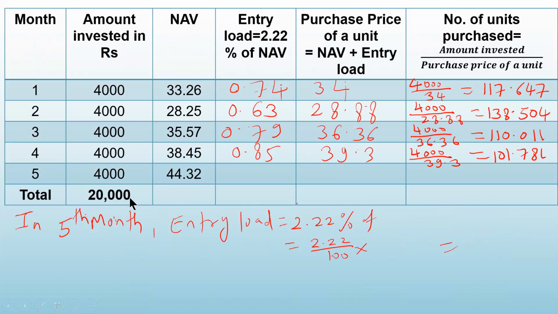NAV in the fifth month is 44.2. So 2.22 multiplied by 44.2 divided by 100. So that gives you 0.98.